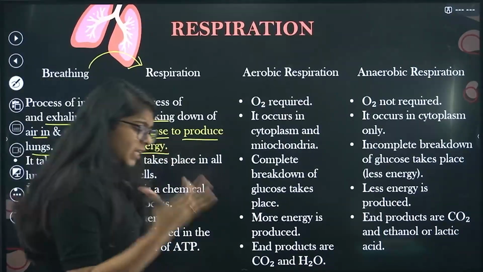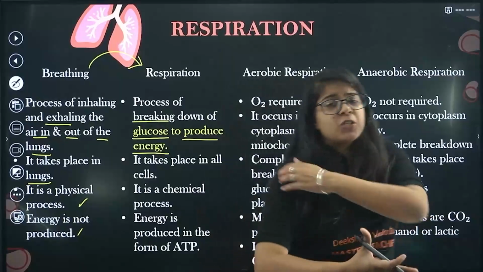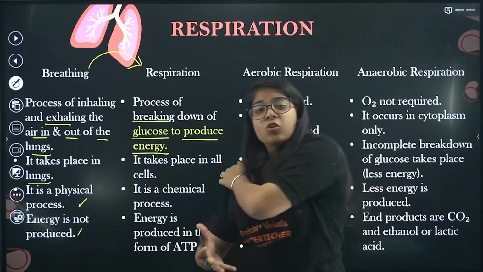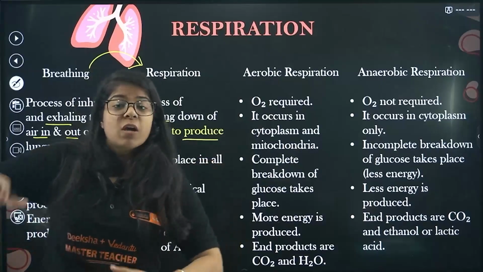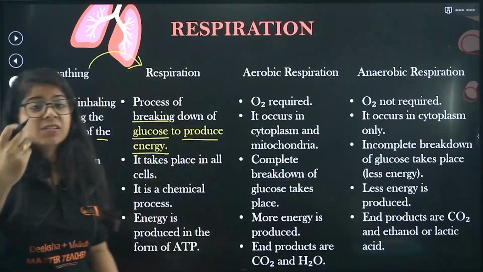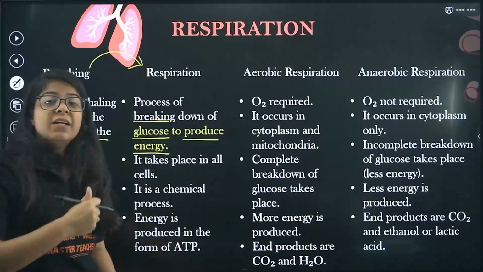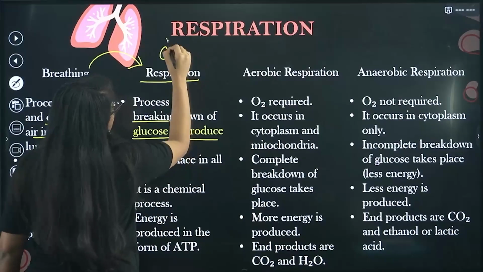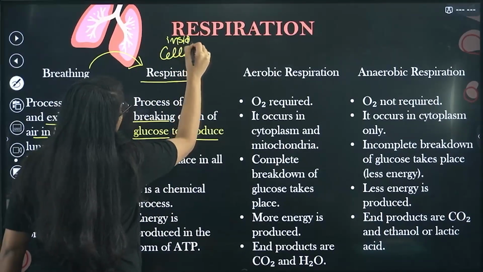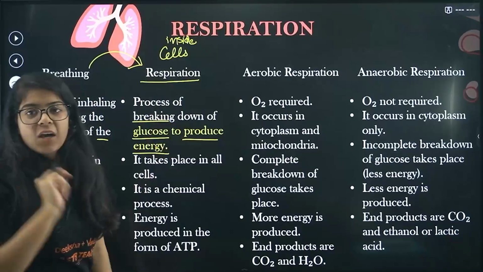Through absorption from our small intestine, all the nutrients go into blood vessels and then to cells. Inside those cells, the glucose is converted into energy. So respiration happens inside the cells. That is the one thing you have to take care of.